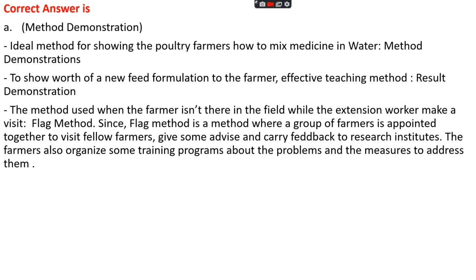And the method used when the farmer isn't there in the field while the extension worker makes a visit is known as flag method. Flag method is a method where a group of farmers is appointed together to visit a fellow farmer, give some advice, and carry feedback from that farmer to the research institutes. The farmers themselves organize some training programs about the problem and also measures to address them. Such a method is known as flag method.